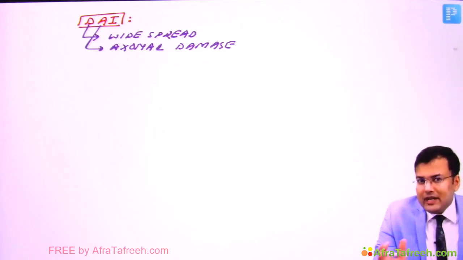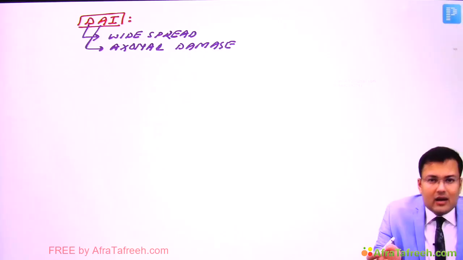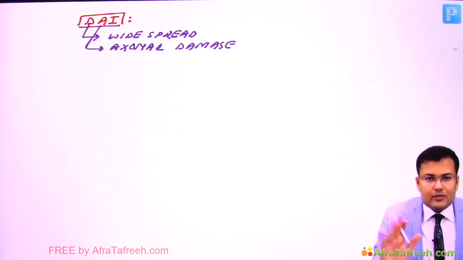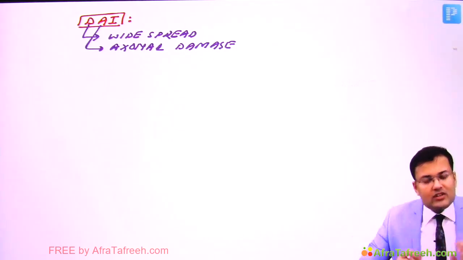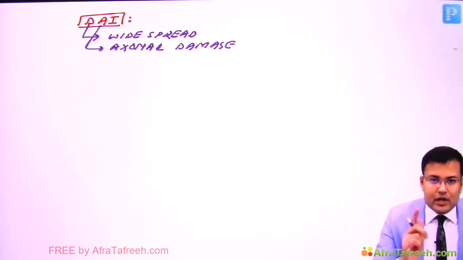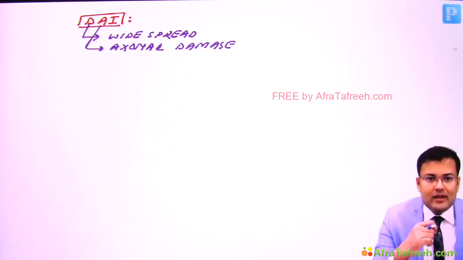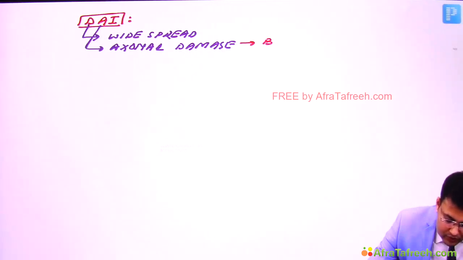Now see, what kind of strain is responsible for causing diffuse axonal injury? Suppose you are traveling by a car, and this car is being hit by a truck. What happens? There is sudden acceleration or deceleration. Because of this sudden acceleration or deceleration strain, and sometimes because of angular strain, there is shearing stress. Because of this shearing force, there is widespread axonal damage involving both cerebral hemispheres. Clear? And generally it is seen after severe head injury.